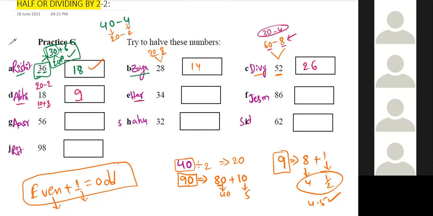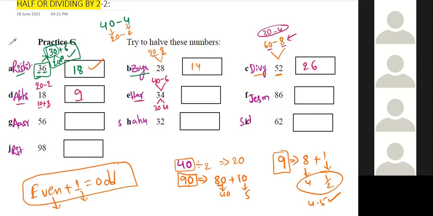Sir, the answer is 17. Yeah, how did you get that? I just did normal division, sir. No, don't do normal division. We'll do it later. As of now, try to split and merge. I didn't hear the explanation, sir, I joined late. Okay, now hear this explanation. 34 we can split into 30 plus 4, or we can split into 40 minus 6. Whichever you feel comfortable, you can proceed with that.